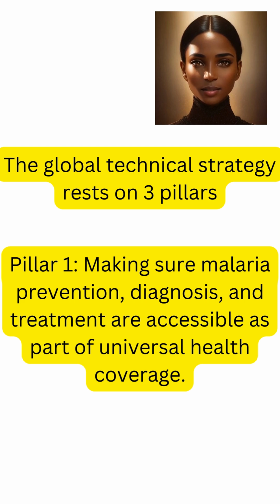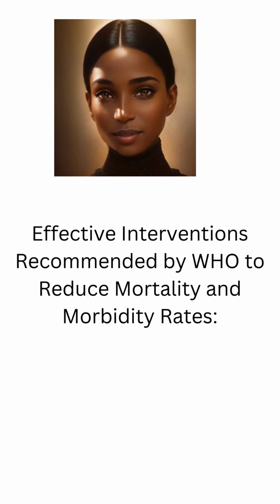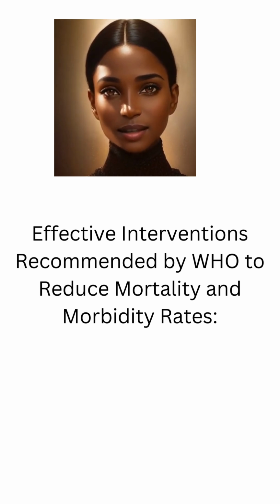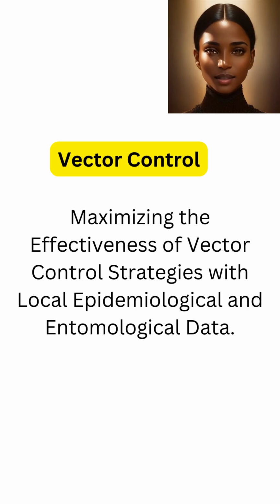Pillar 1. Making sure malaria prevention, diagnosis, and treatment are accessible as part of universal health coverage. Unpacking Pillar 1: effective interventions recommended by WHO to reduce mortality and morbidity rates. Vector control, maximizing the effectiveness of vector control strategies with local epidemiological and entomological data.